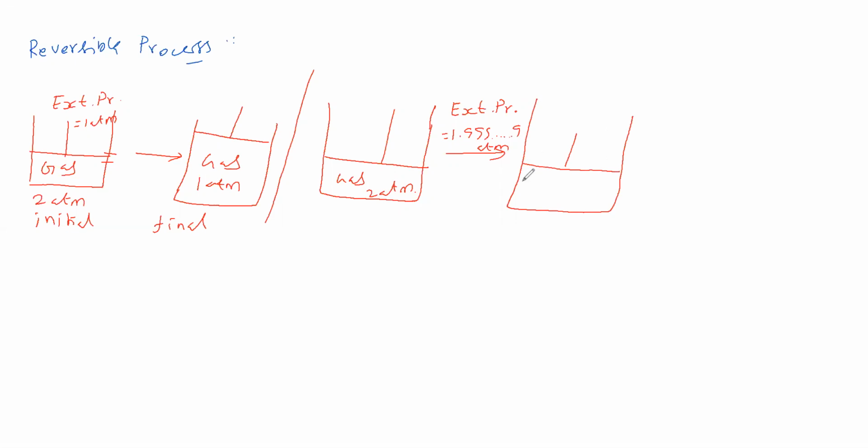And the pressure of the gas attains so and so pressure. To do that, what do we have to do?